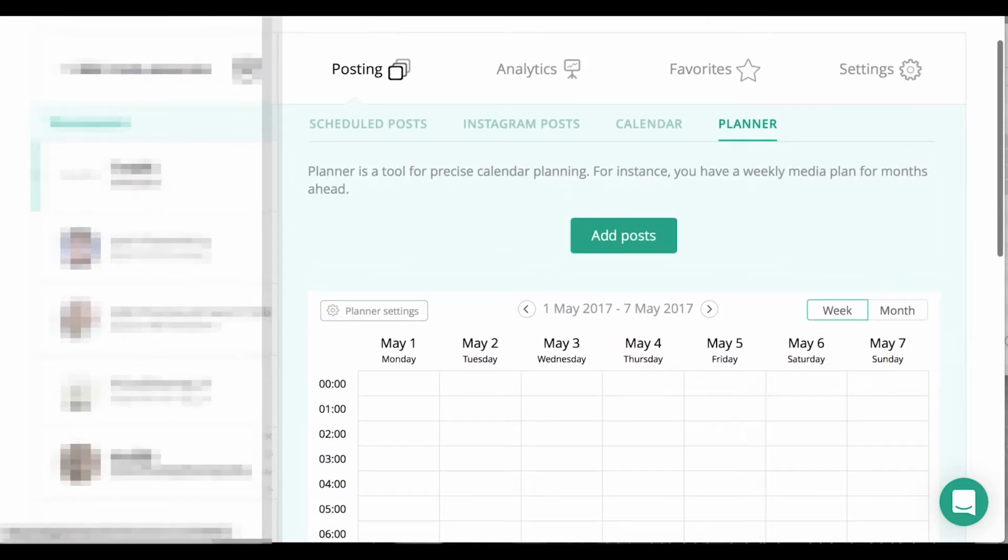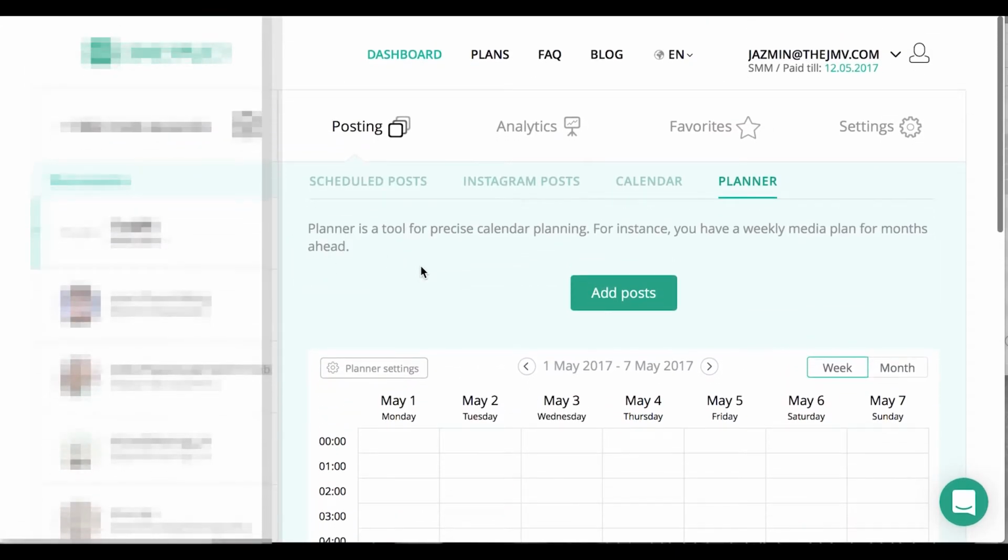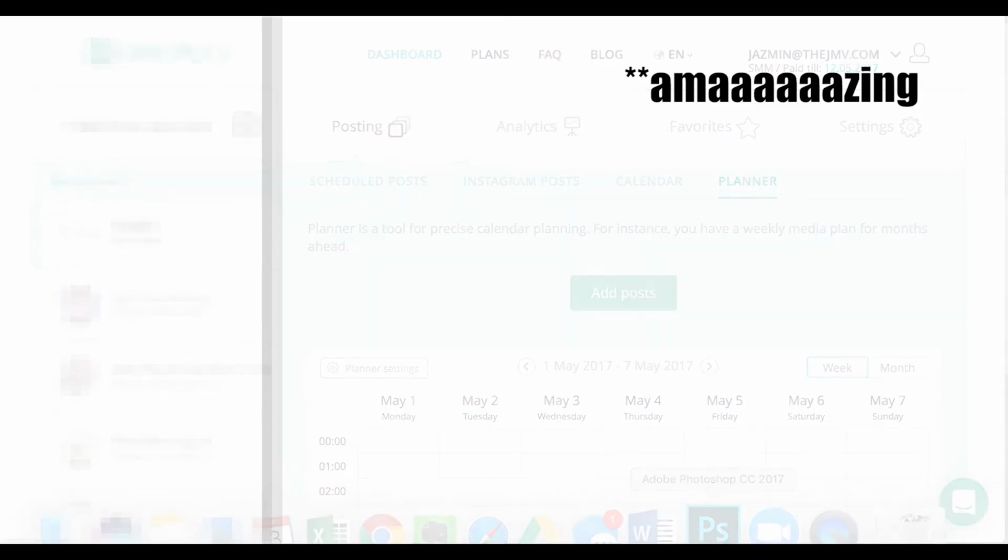But yeah, that's pretty much it in a nutshell. You can have more than one account. So if you're managing a few Instagram accounts, it's really helpful. And that's about it. So amazing.